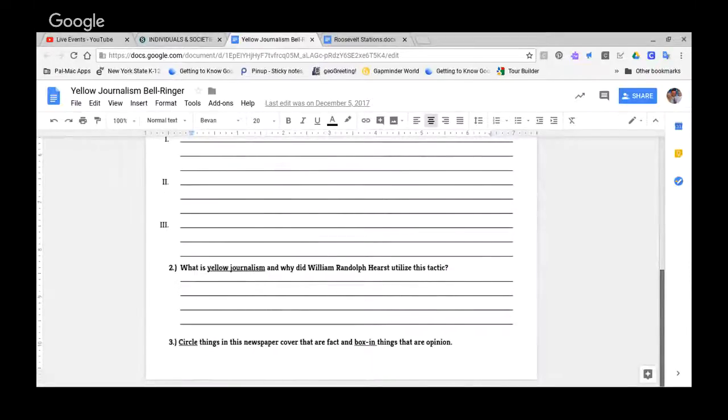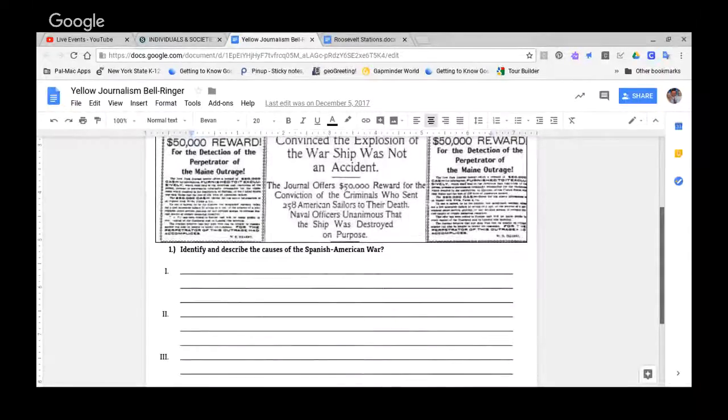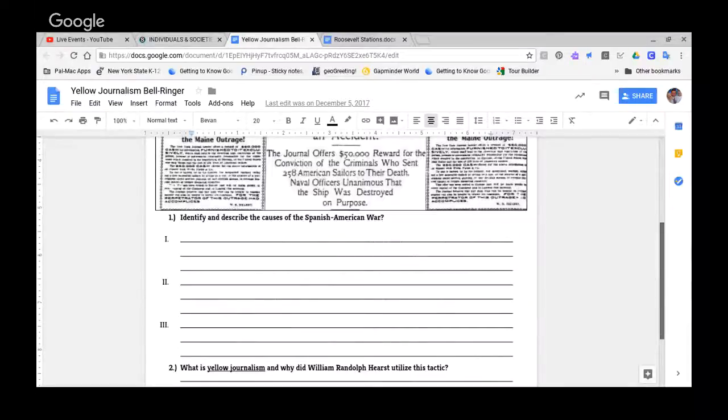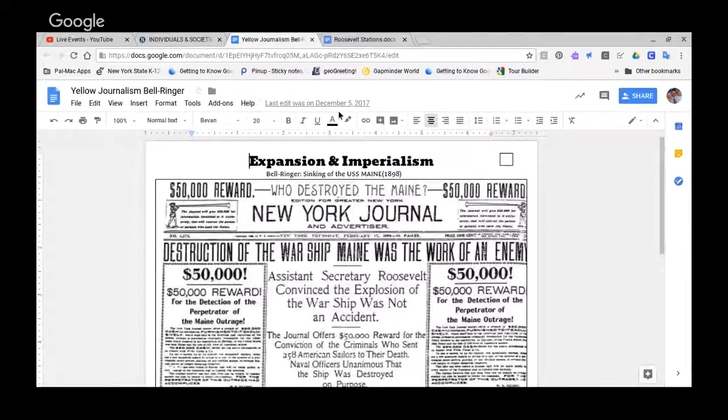You could also use the homework that was turned back to you. The first thing is identify and describe the causes of the Spanish-American War. The second is, what is yellow journalism? Why did William Randolph Hearst utilize this tactic? And then circle the things in the newspaper cover that are fact, and box in things that are opinion. Once everyone's finished completing that, please come back to the video, and I'll talk about going over it and next steps. So go ahead and pause me now and hand out the bell ringer that's on the front table and complete it, and then come on back.